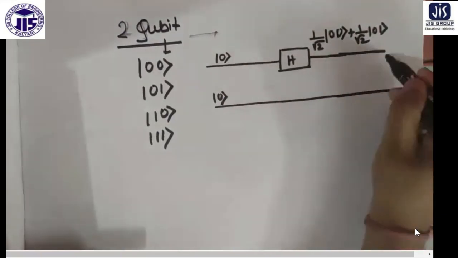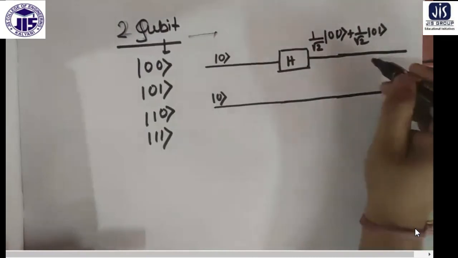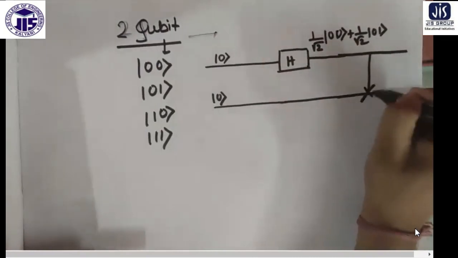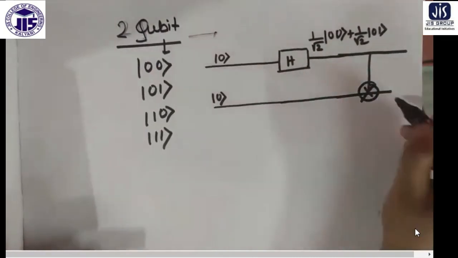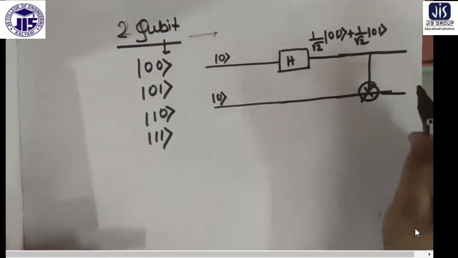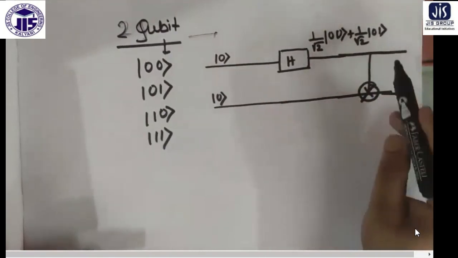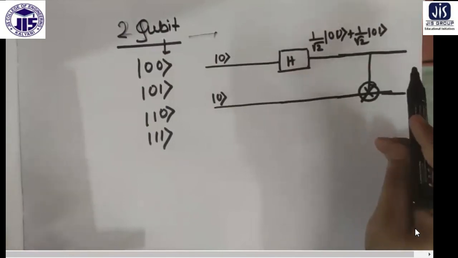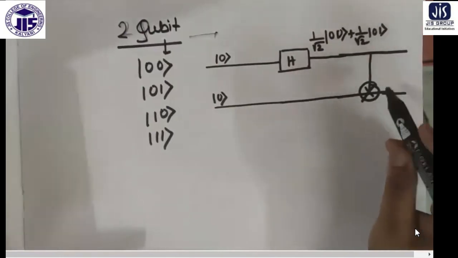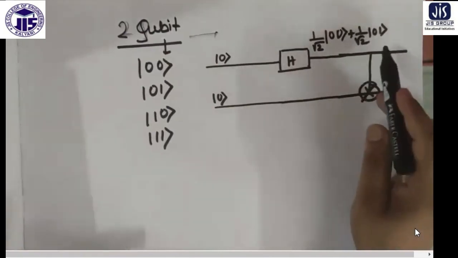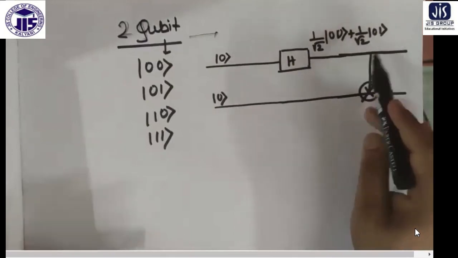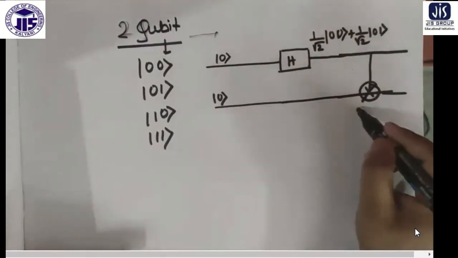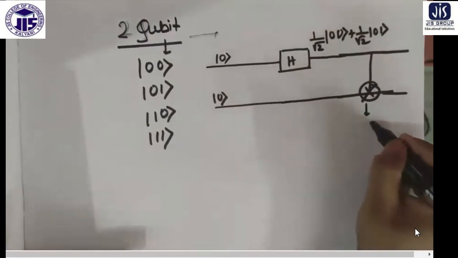Now here I talk about a NOT operation. NOT is symbolized this way. I put it as a cross to show the C NOT operation. The idea is that if the first one is 1, then the second will be altered, which is not happening here. So nothing changes.